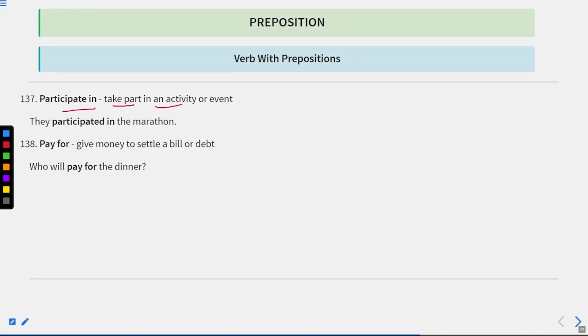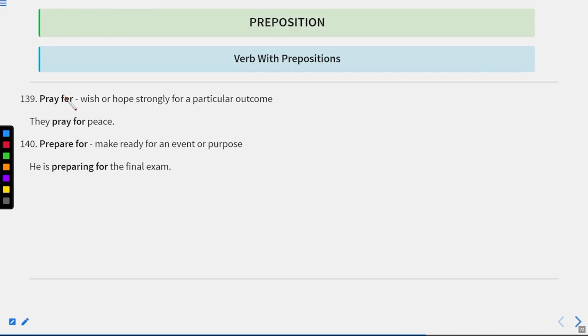Participate in, take part in an activity or event. They participated in the marathon. Pay for, give money to settle a bill or debt. Who will pay for the dinner? Next is pray for, wish or hope strongly for a particular outcome. They pray for peace.